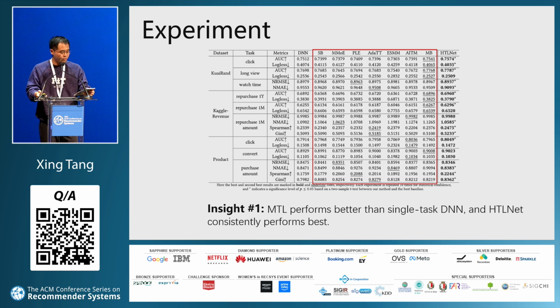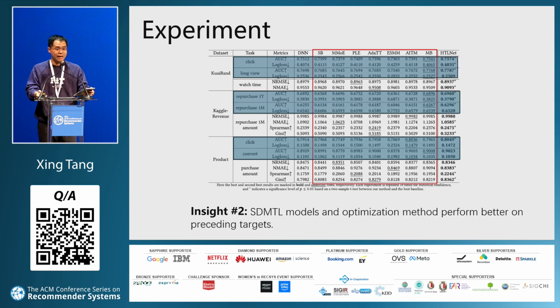The results are shown here. The first insight is MTL models perform better than single models, and our HTLNet performs best. This justifies why we introduce MTL here. The second insight is SD-MTL model and the optimization method perform better on preceding tasks.